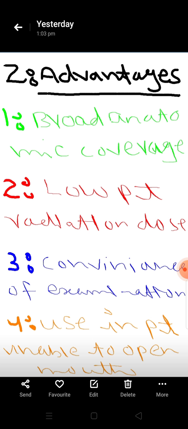The third advantage is convenience of examination. When we examine the OPG, when we interpret the OPG, the examination of OPG is convenient.